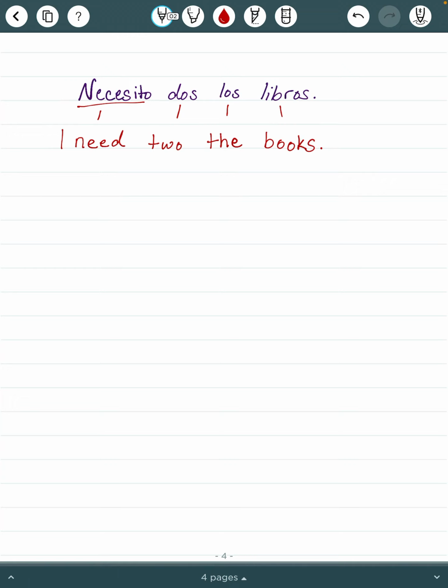I'm thinking probably since the word two is in there, I don't need los at this point. Necesito dos libros. I need two books. So there really aren't going to be times when you need a number and a definite article right next to each other in the same sentence. So think about what you're saying in English. See if that passes that test, and then you can determine whether you need that article in your sentence or not. Hasta luego!